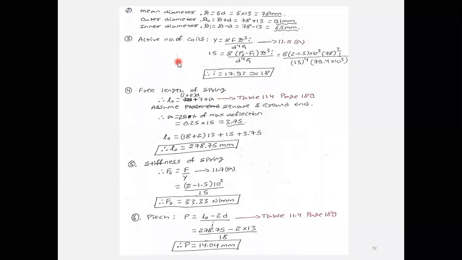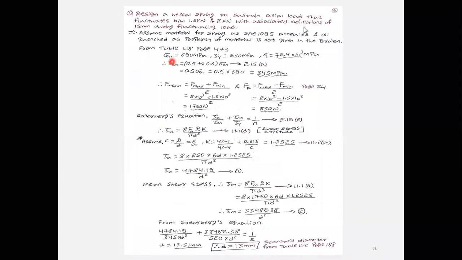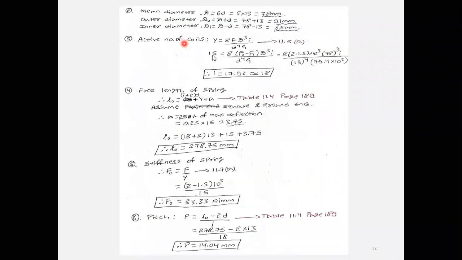After that, now you need to calculate the active number of coils. For this, the formula is equation 11.5a, and in the given problem, they have given the deflection of 15 mm. Deflection y is given, this 15. The previous problem was subjected to axial load, whereas in this case, it is subjected to fluctuating load. When fluctuating load is there, you need to take the difference of that.